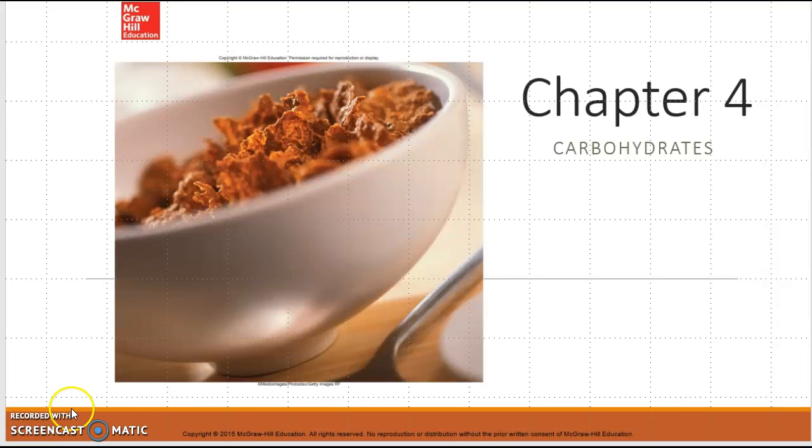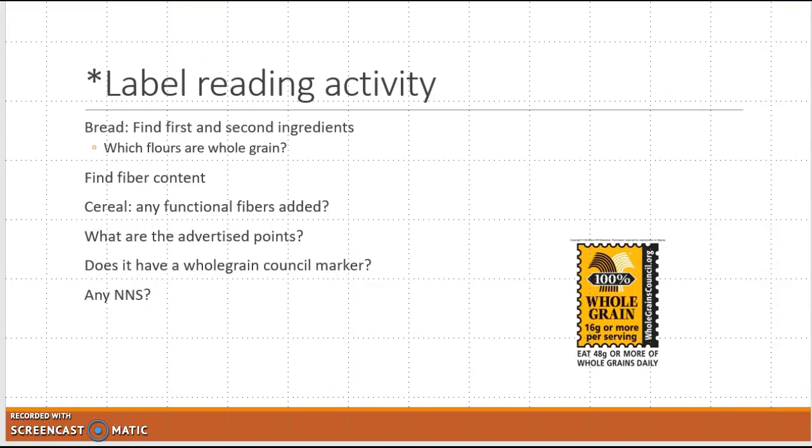Okay, this is the remainder of chapter 4. We finished a good part of it in class, but then we had a quiz and a label activity. One of the last things we talked about before we started the presentation was label reading. So you did an activity where you wrote down the different fibers and contents of your label to see what was sugar, what was fiber.